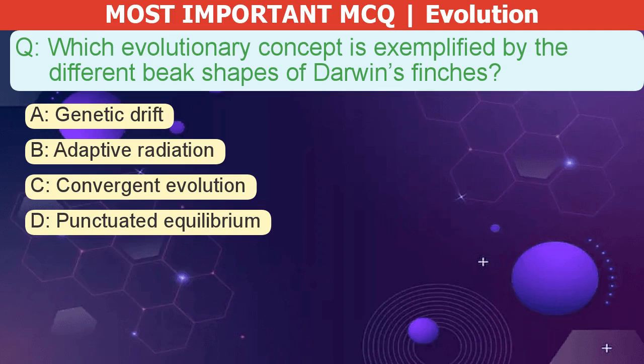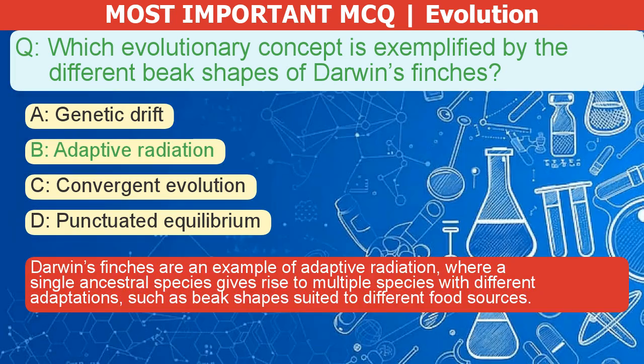Which evolutionary concept is exemplified by the different beak shapes of Darwin's finches? A. Genetic drift. B. Adaptive radiation. C. Convergent evolution. D. Punctuated equilibrium. The correct answer is B. Darwin's finches are an example of adaptive radiation, where a single ancestral species gives rise to multiple species with different adaptations, such as beak shapes suited to different food sources.